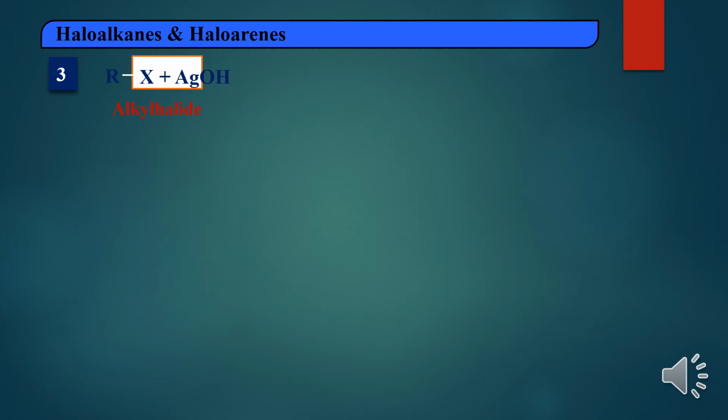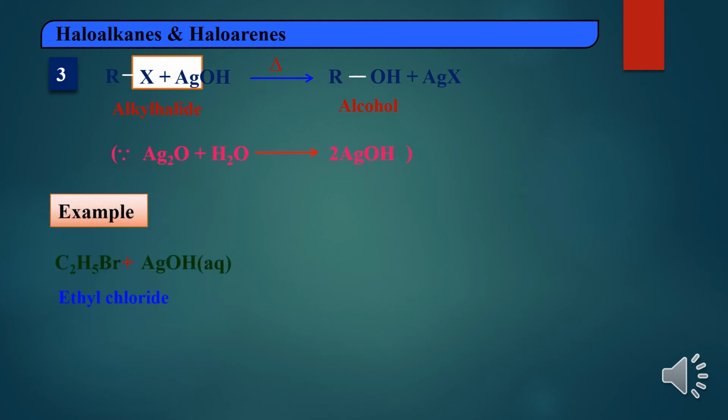Same way you can take silver hydroxide, or moist silver oxide. Here also OH is a nucleophile, again the same OH will attack the carbon atom and the halogen will be removed. So again the product will be alcohols. Here the silver hydroxide is obtained from silver oxide by treating with water. We are performing the reaction in aqueous medium. So when silver oxide is treated with water, it will form silver hydroxide.